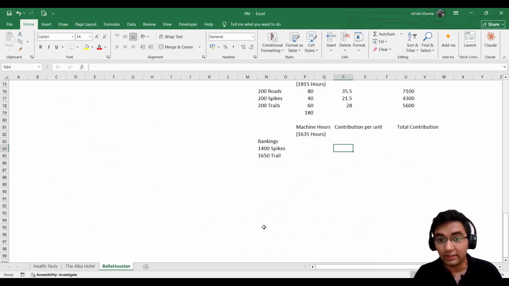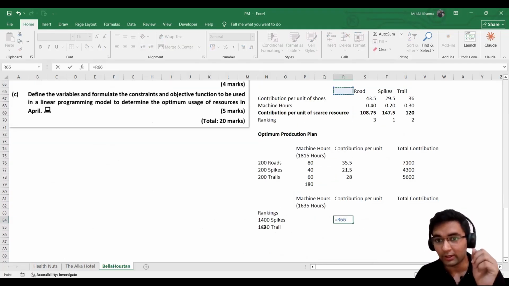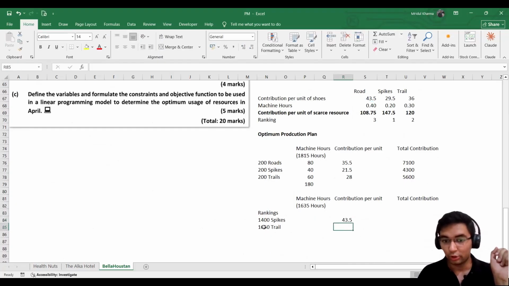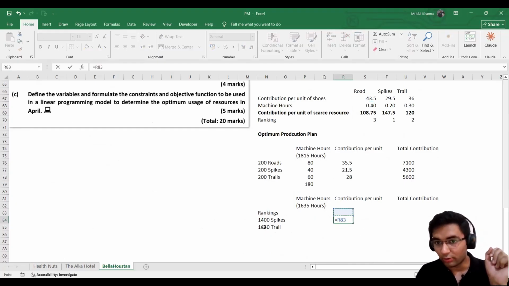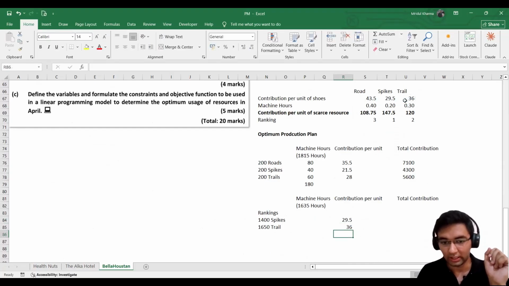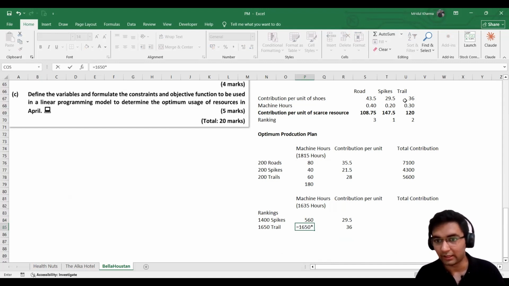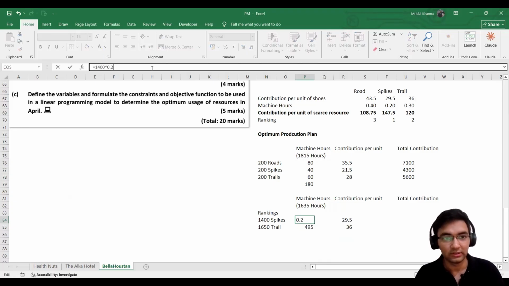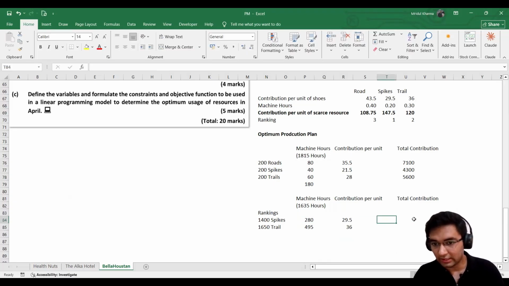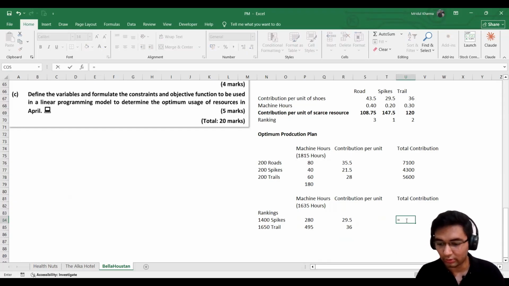So contribution per unit will be the same as what we had calculated, because we are not offering discount to the general market. So 29.5, and for trail it is 36. You can again take it directly from the machine hours. 1400 multiplied by 0.4, and 1650 multiplied by 0.2. Yeah, 280 hours.